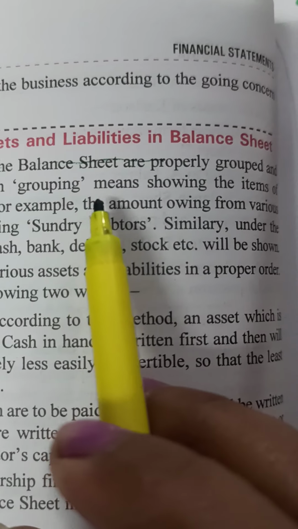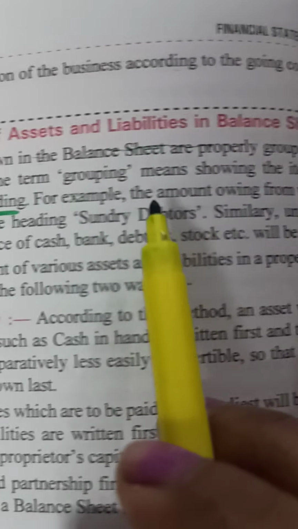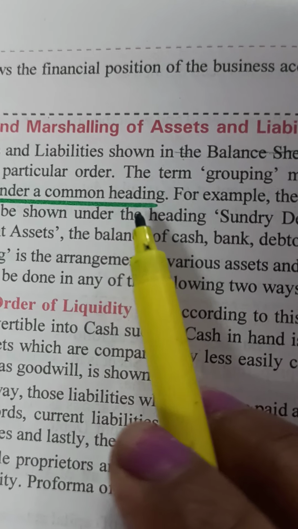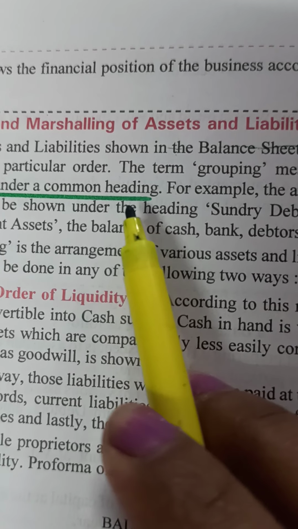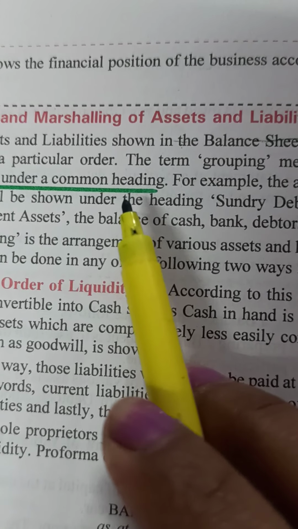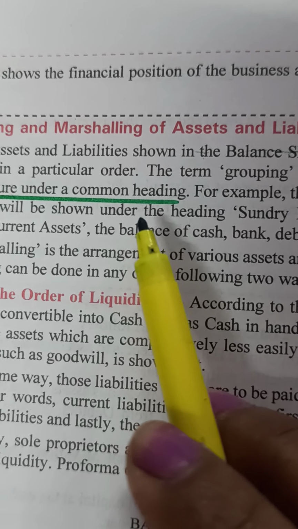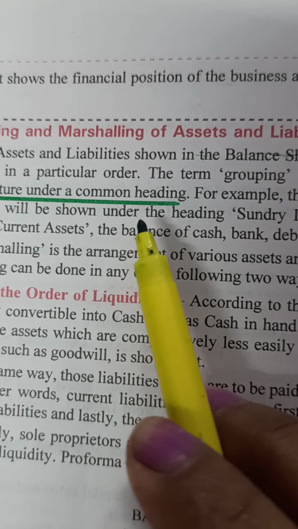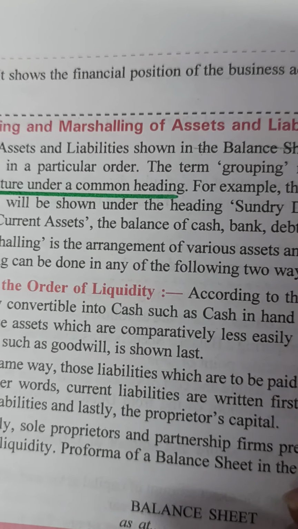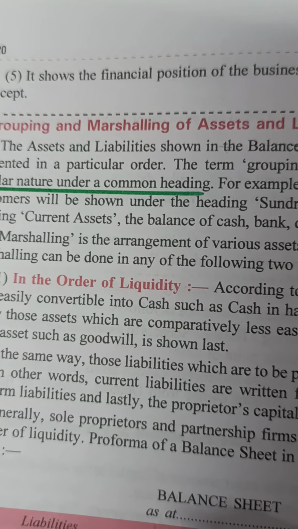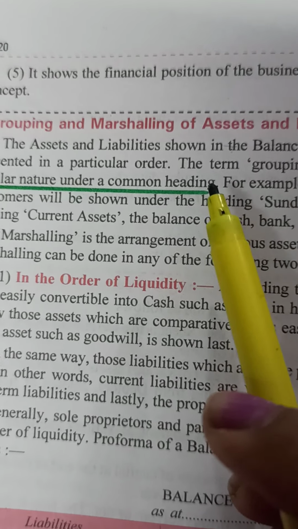The term grouping means showing the items of similar nature under a common heading. We are preparing a common heading. There are current assets, tangible assets, non-tangible assets, non-current assets, current liabilities, non-current liabilities. So we are grouping them, arranging them and putting them under one common head. That is called grouping.